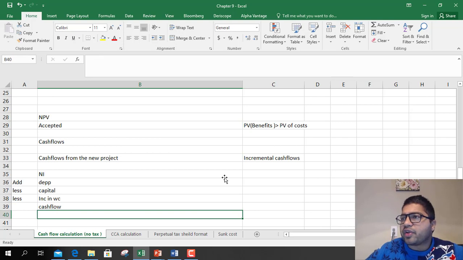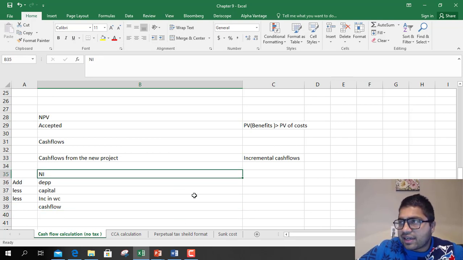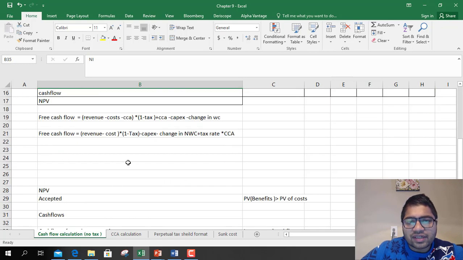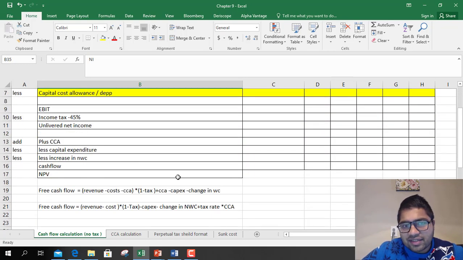So this is what we are going to do in this chapter. We are going to figure out the net income, which is unlevered profit in our case. Then we are going to add depreciation to it, then reduce capital expenditure from it, then adjust for the increase in working capital, and we'll get cash flow. So we'll take an example and try and understand it more.